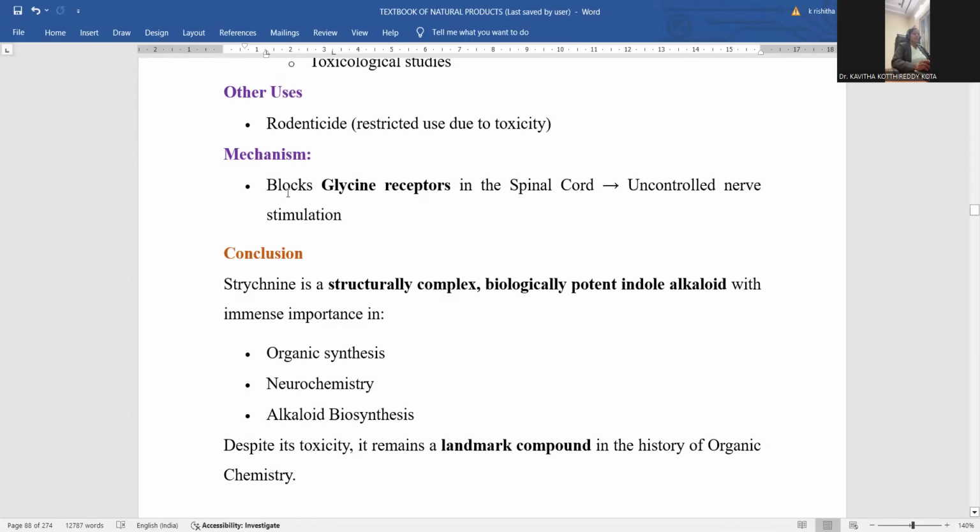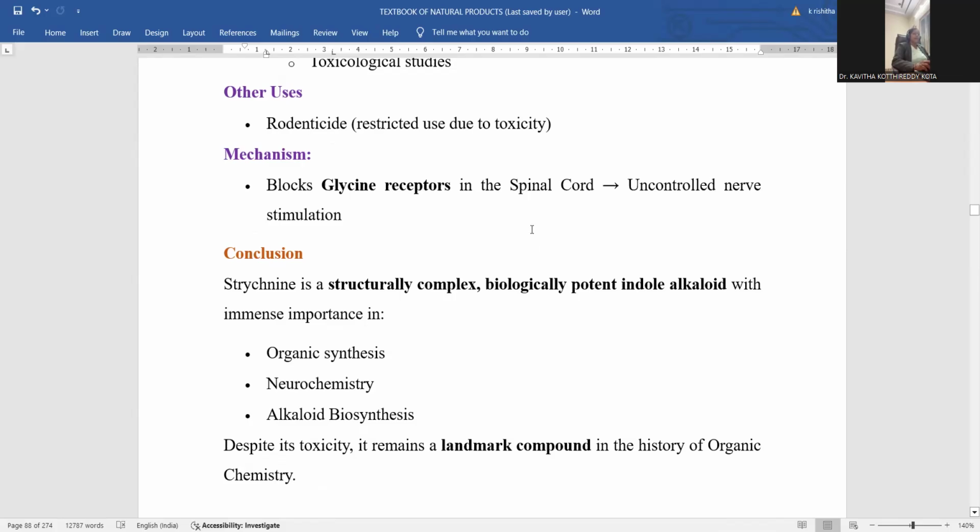How is this rodenticide activity performed? By blocking the glycine receptor within those rodents, within those mice. The strychnine works upon that glycine receptor, so that glycine action will be blocked, so that protein synthesis may not be possible. This is the way it works as a rodenticidal activity, right? Pesticidal activity, we can clearly say.